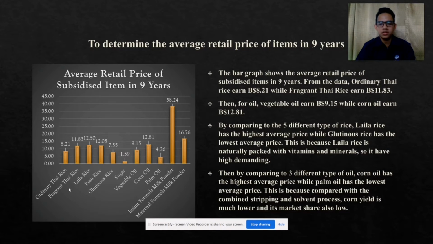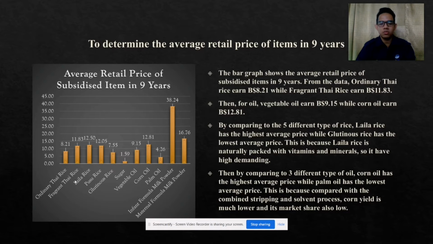This is because Laila rice is naturally packed with vitamins and minerals, so it has high demand. Next, for oil, vegetable oil earned $9.15, while corn oil earned $12.81. Comparing the 3 different types of oil, corn oil has the highest average price, while palm oil has the lowest average price.